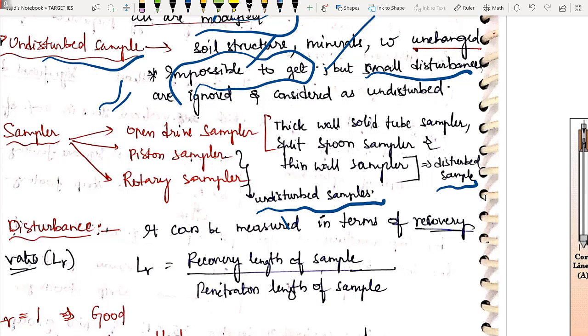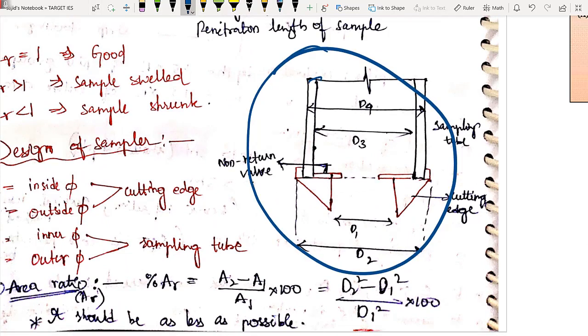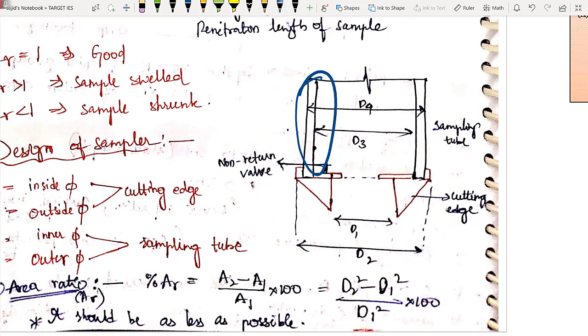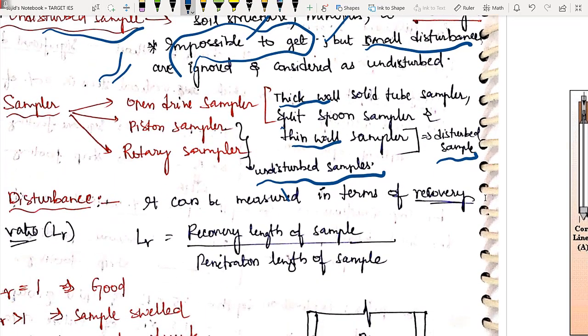ठीक है? In open drive sampler, again we have two types. One is thick wall, other is thin wall. Open drive sampler कुछ इस तरह से रहेगा. This is how it looks. We have thick wall, and we can also have thin wall samplers. Thick wall sampler को ही एक और नाम कहते हैं, very famous name, you might have heard it already, which is called split spoon sampler. A question can come in your SSC JE, what is split spoon sampler? Answer, you have to take thick wall sampler. And thin wall sampler का भी एक नाम है, if I am not wrong, please cross check once, Shelby sampler.